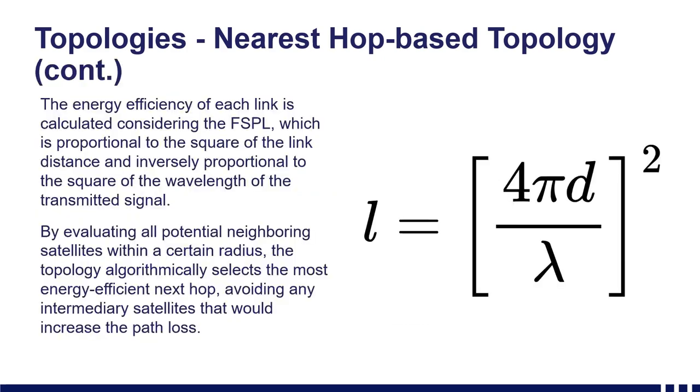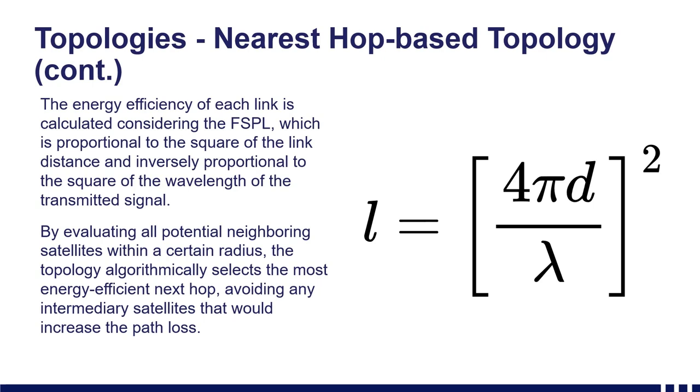The energy efficiency for each satellite link is calculated by factoring in the free space path loss. This loss is directly proportional to the square of the link's distance and inversely proportional to the square of the signal's wavelength. Our topology employs a robust algorithm that evaluates potential neighboring satellites within a predefined radius. The goal is to select the most efficient next hop, and by doing so we avoid intermediary satellites that would unnecessarily increase the path loss and ensure an efficient network structure.